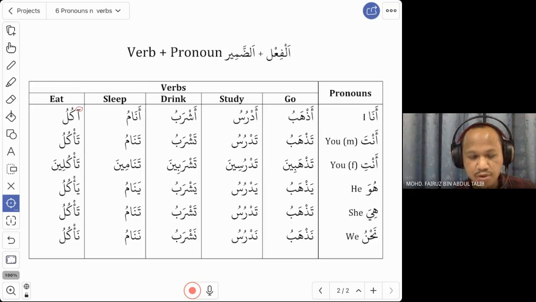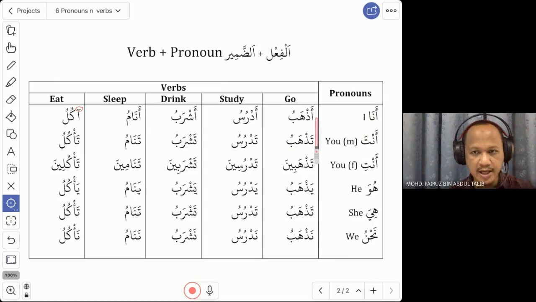So just now, when we practice, we combine the word ana and one on all of these verbs. So you say ana azhab, ana adros, ana akul. But actually, you can skip this word ana. You can just say azhab. Because you start with a, everybody understands it is I. So you don't have to say ana azhab anymore. You can just say azhab. Azhab means I go.